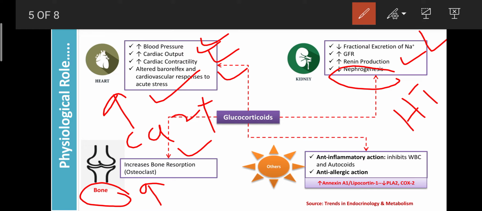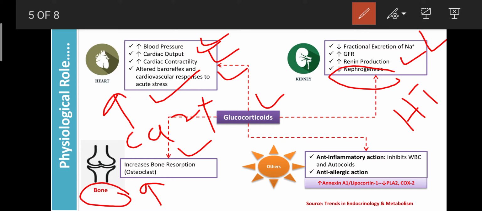So due to prolonged use of glucocorticoids, the person suffers from a bone problem. That condition is known as osteoporosis. So that's why you should not take glucocorticoids unnecessarily. Otherwise, you will suffer from osteoporosis or diabetes mellitus.